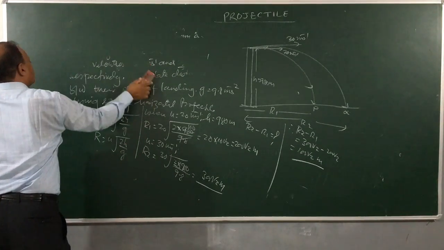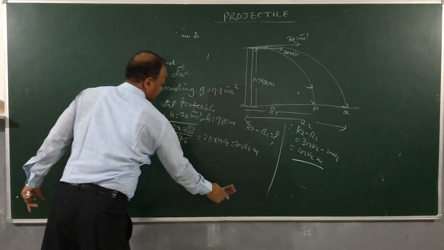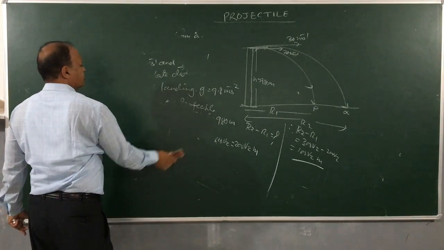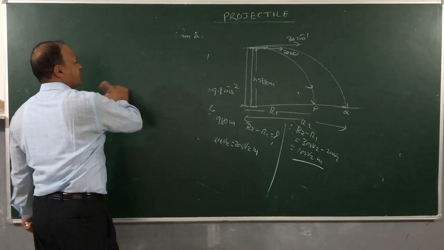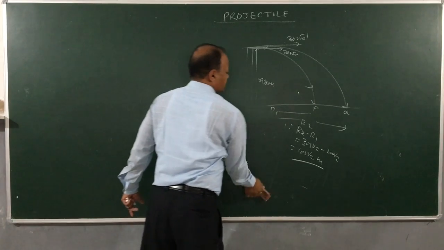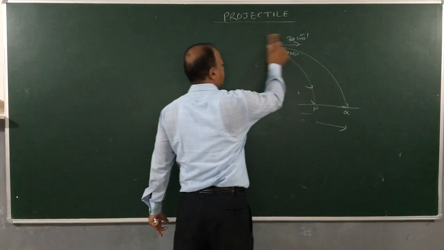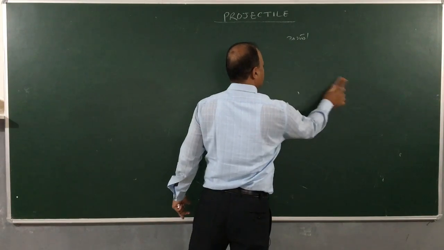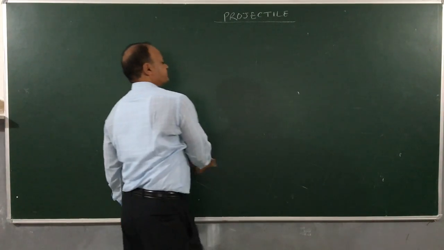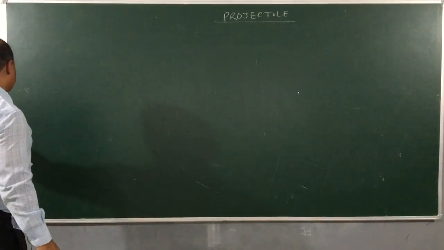Now children, whenever a projectile is traveling, remember its velocity is always undergoing a change. Which velocity? The vertical component of velocity. But horizontal velocity will always be the same.